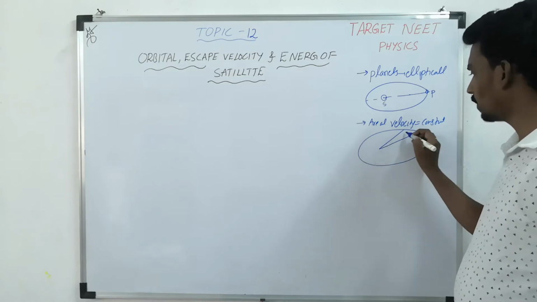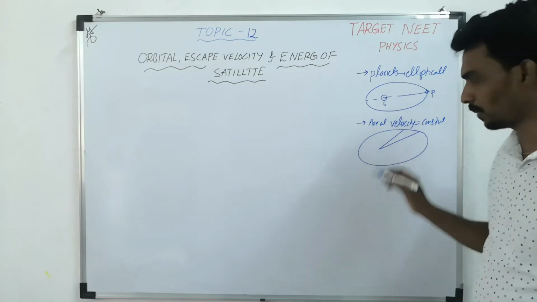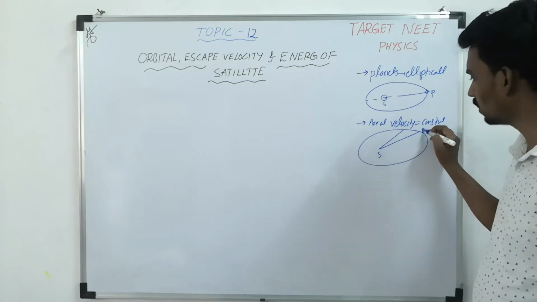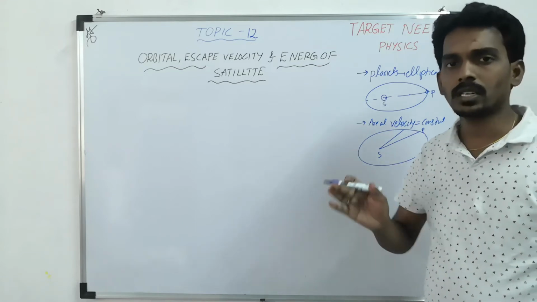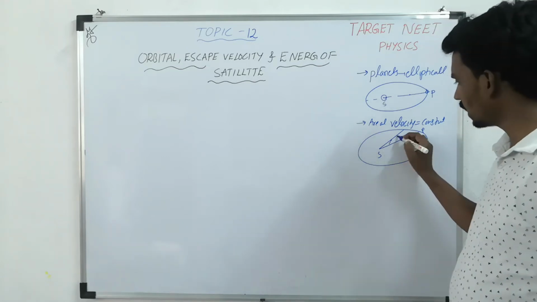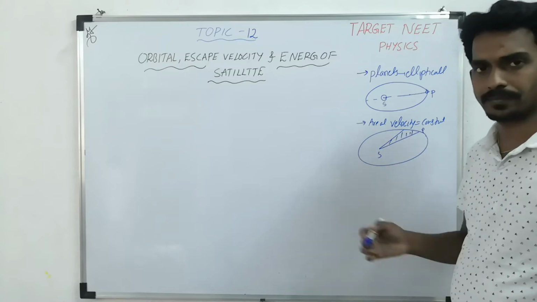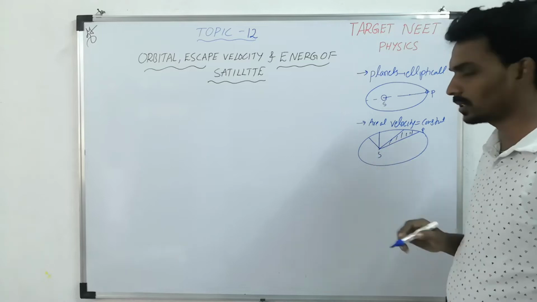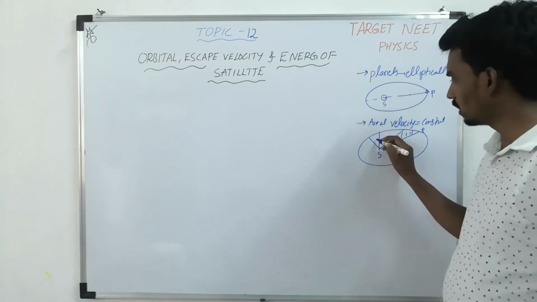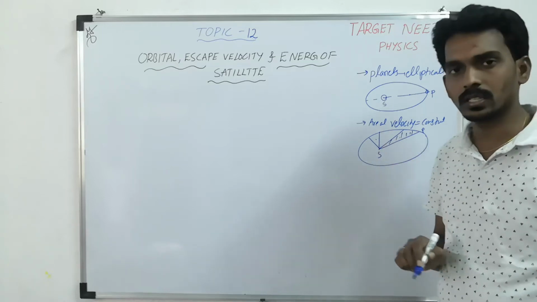The area swept by the position vector of the planet with respect to the sun for equal intervals of time is equal. Suppose this is the area covered in some time, let's take 1 month. This is also the area covered in the same 1 month. Then this area must be equal to this area.